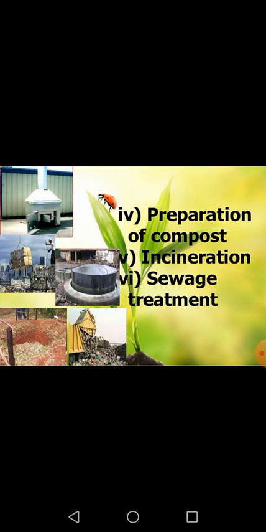And the last and most important method of garbage disposal is sewage treatment, because sewage is the most problematic garbage coming out from our homes, and it is polluting most of our water bodies. That's why sewage treatment has to be done before discharging the sewage into the water bodies.